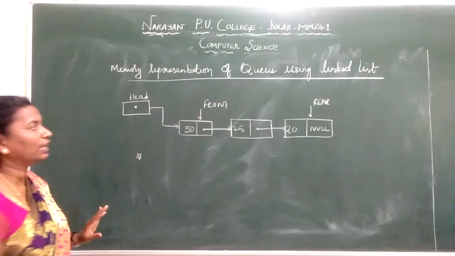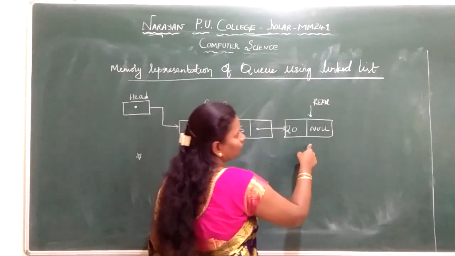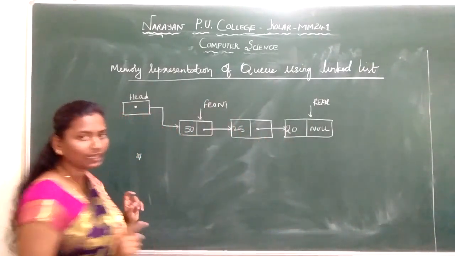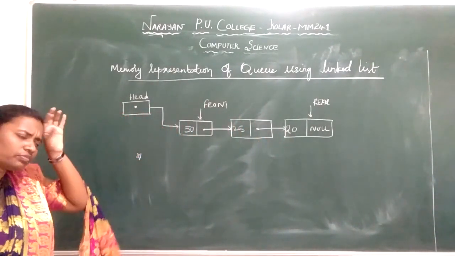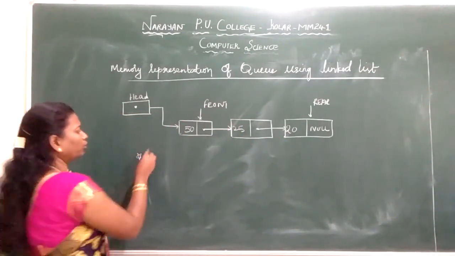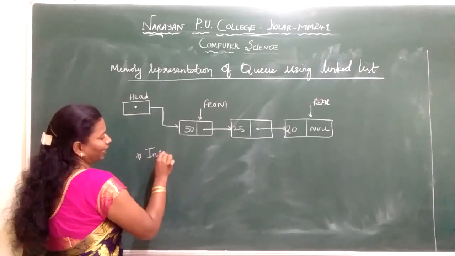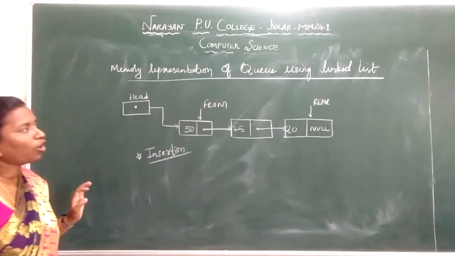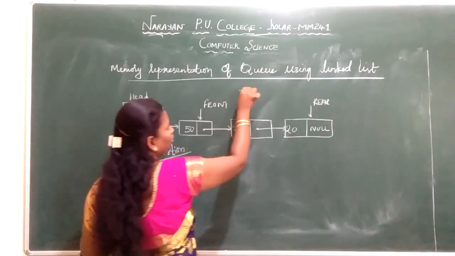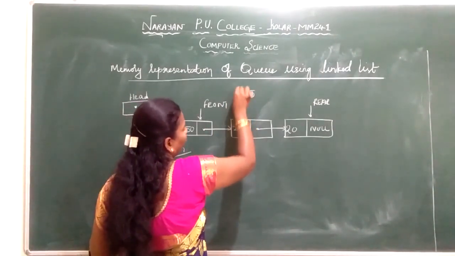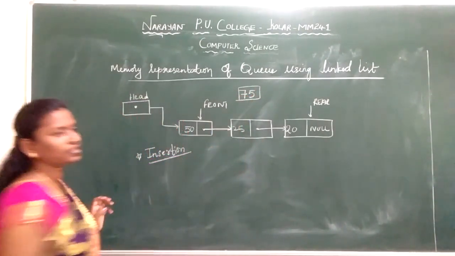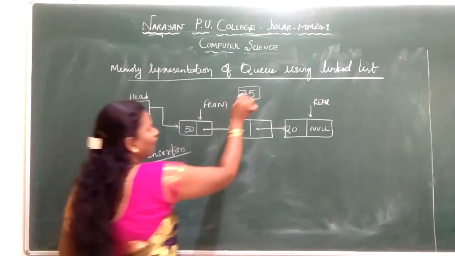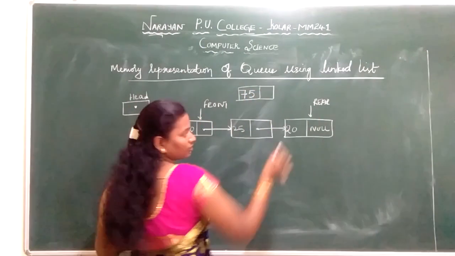Now this is your front end and this is your rear end. Through this we can insert, through the front end we can delete. Since Q has both the ends, now I am going to do an insertion. So you can guess where I insert and which end I use. If I want to insert an element, imagine I want to insert 75. Now my element is 75, I want to insert it. Where should I insert? If I have the element 75, I have to insert at the rear end.